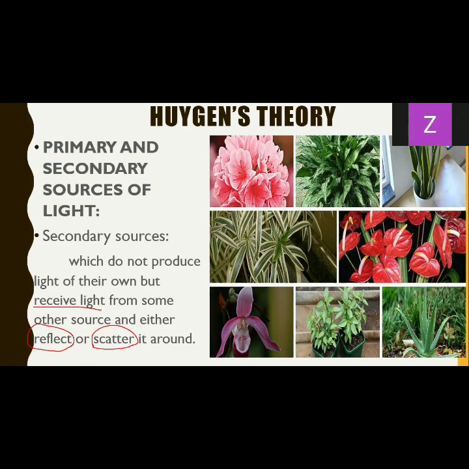But from here onwards, whenever we are going to consider a source of light, we always mean that it is a primary source of light and not a secondary source of light. Now, any doubts? This was just about the sources. So from here onwards, whenever we deal with some type of source, always remember that it's a primary source of light. It can be anything.